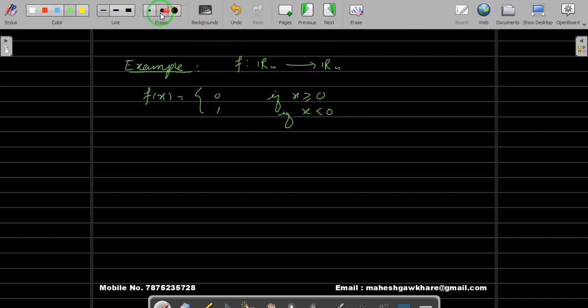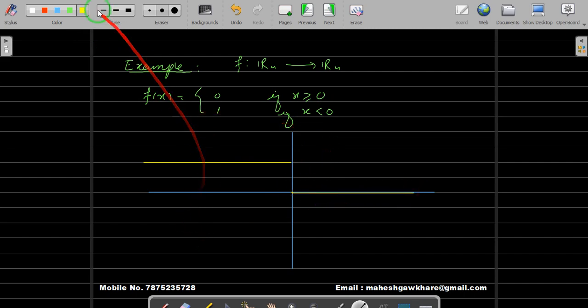Let's draw the graph of this function. With the x-axis and y-axis, when x is less than 0, the value of the function is the constant 1. If x is equal to 0, the value is 0, and if x is greater than 0, it is still 0.